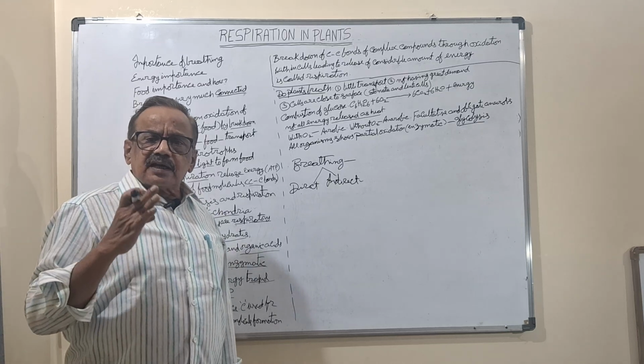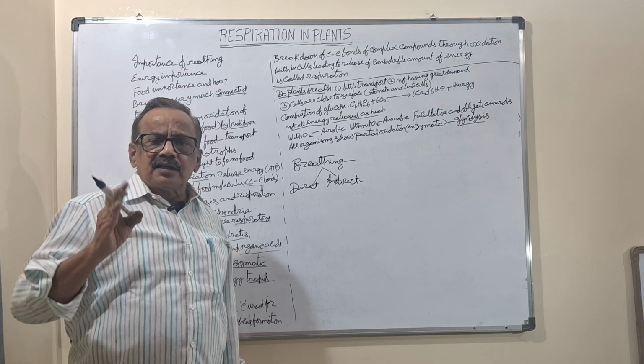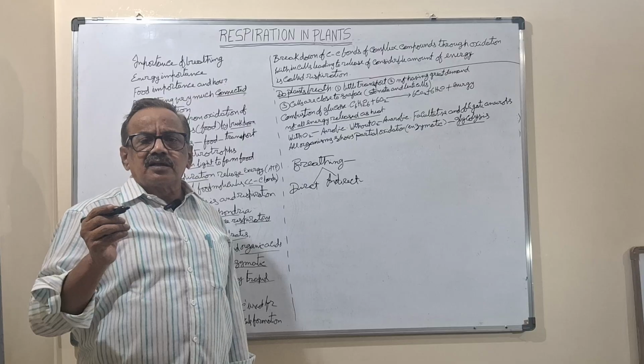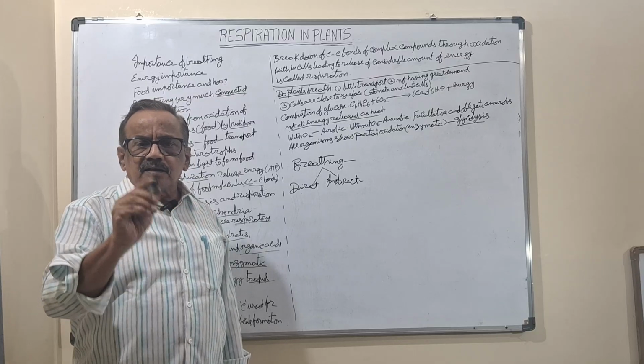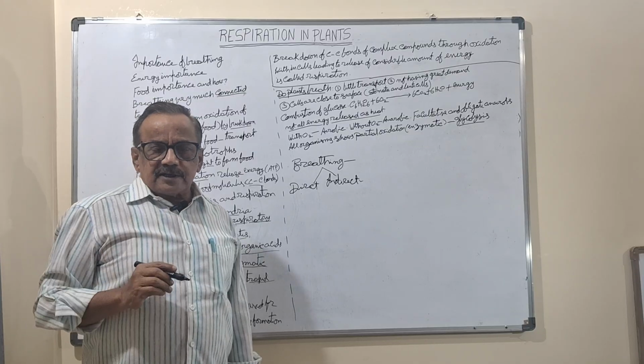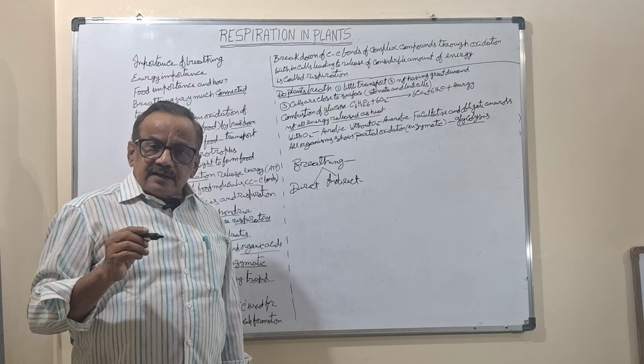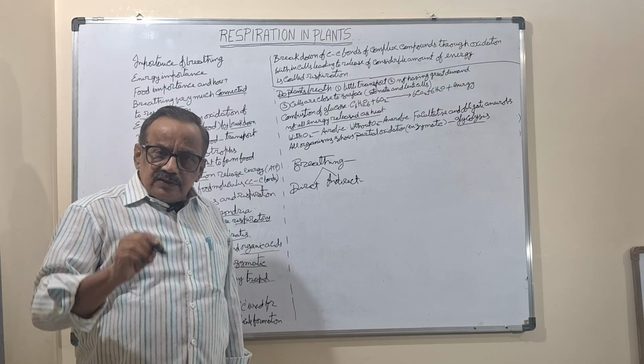Carbohydrates: monosaccharides, disaccharides, polysaccharides, so many are there. In that, glucose, sucrose, starch, all will come under the carbohydrates. They will prepare it. Do all the cells of the plants do the photosynthesis?